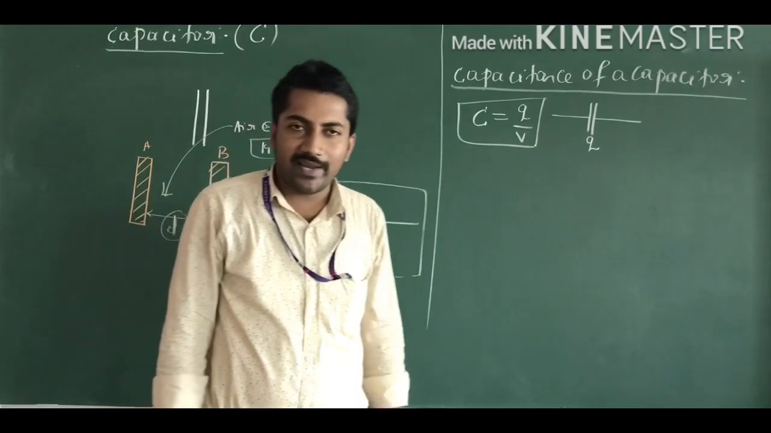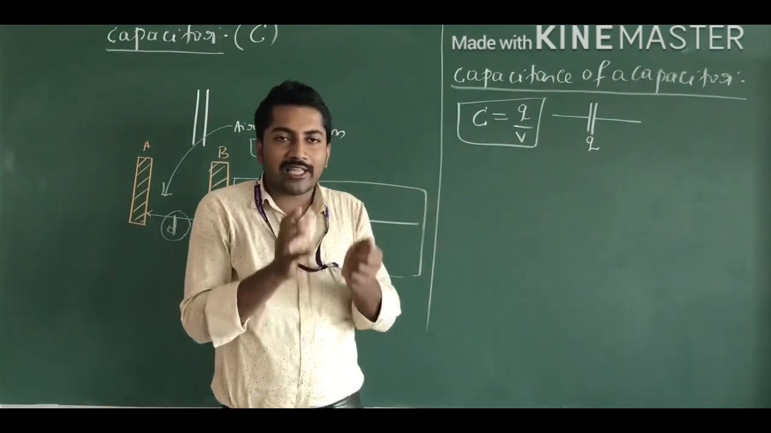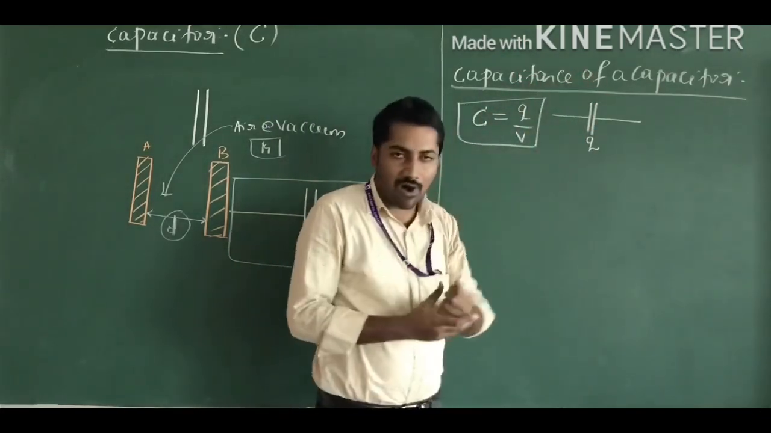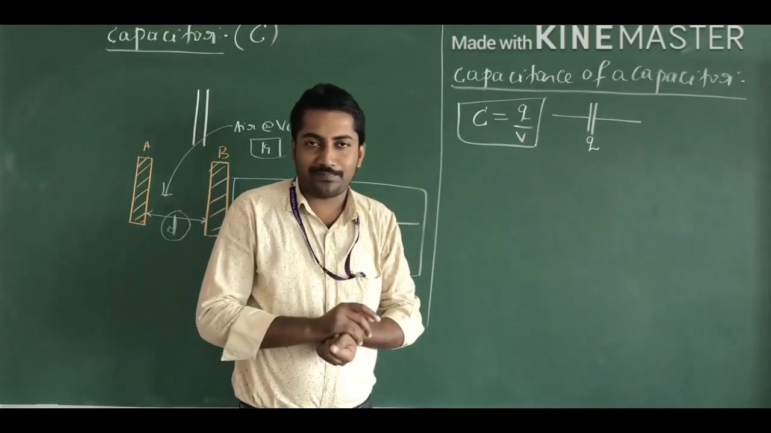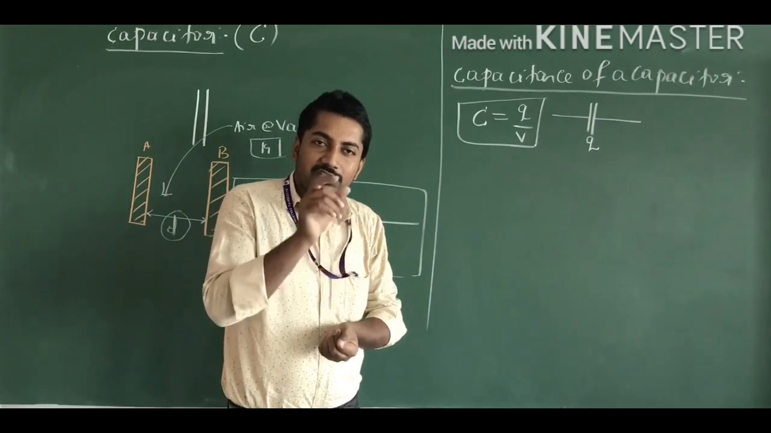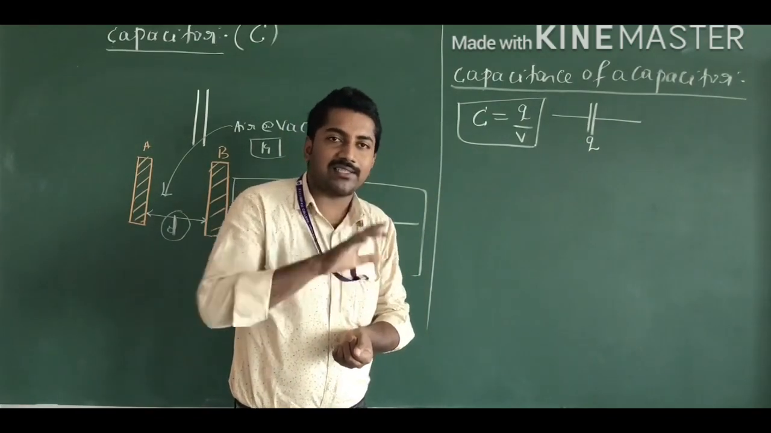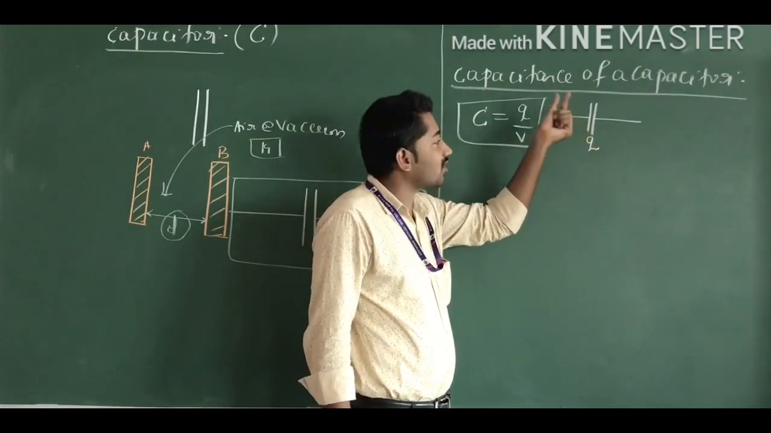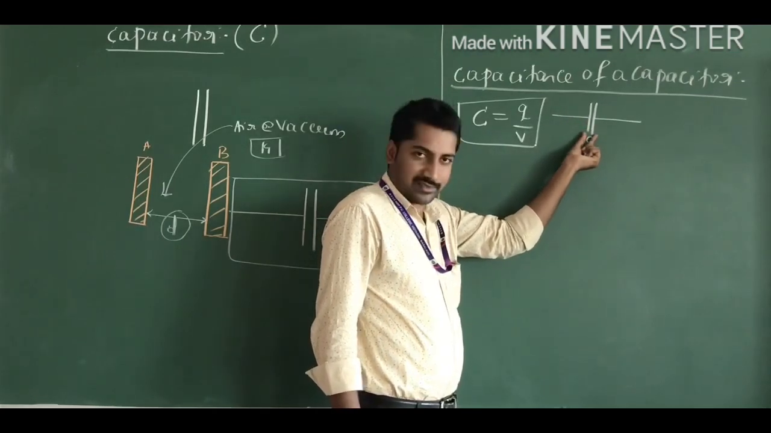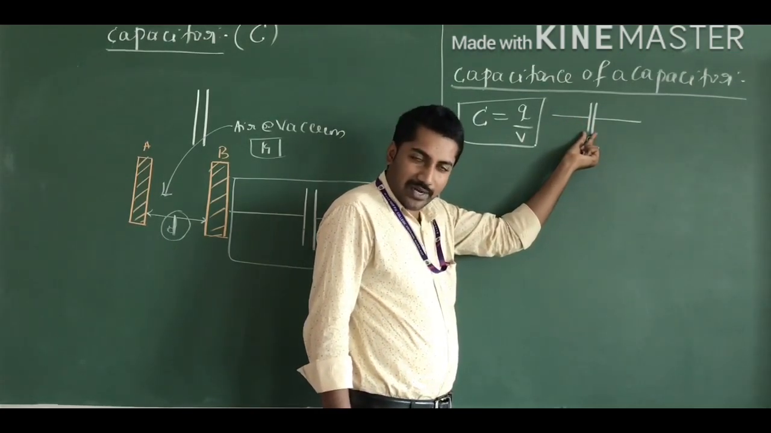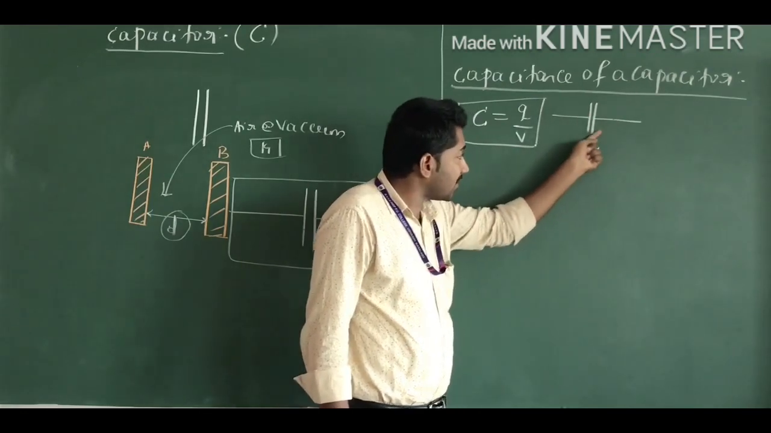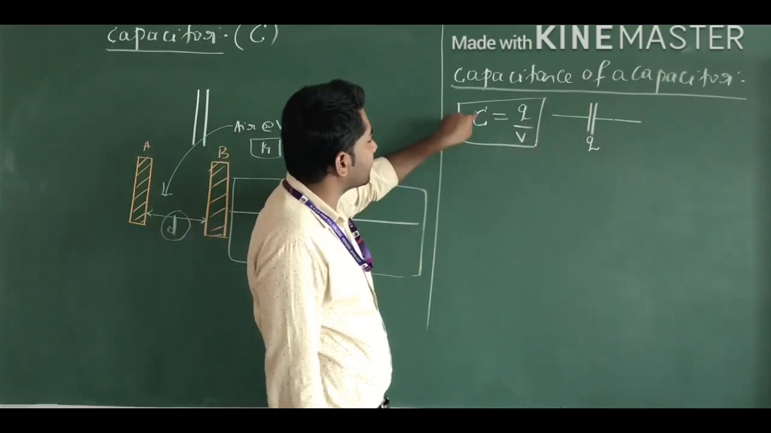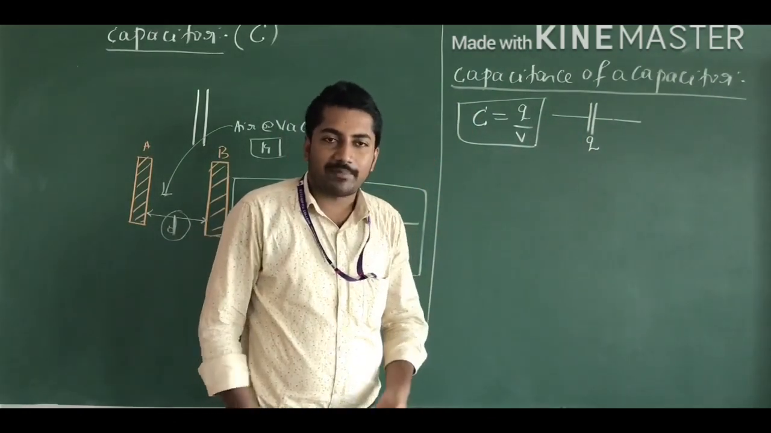Capacitance of a capacitor means the ability to hold the electrical charges. Or it is the ratio of charge on each plate, or charge on the conductors, to the potential difference across the ends of the plates, or the ends of the conductors. That is called capacitance of a capacitor.